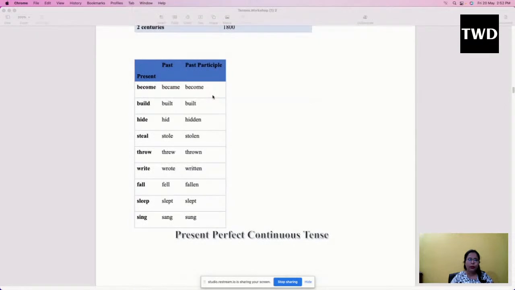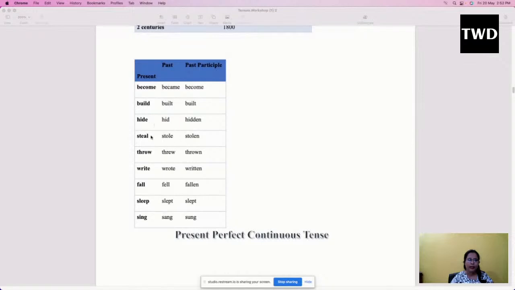In case you don't understand what the V1, V2, V3 forms of verbs are, here are some examples for you. Become is in its present form, its V1 form, became is in its past form, and become again is in its V3 form, that is the past participle. So become, became, become; build, built, built. So build is present tense, he built a house is past tense, and he had built is again the V3 form of the verb.